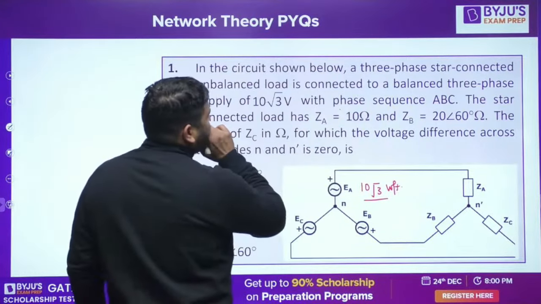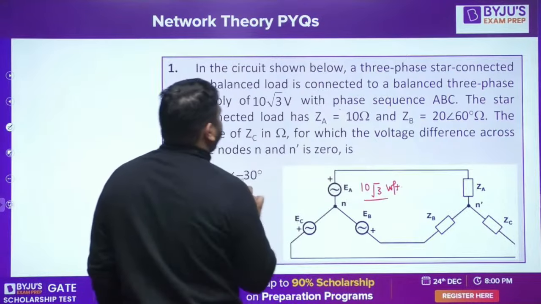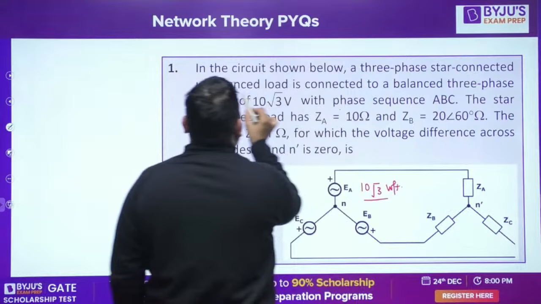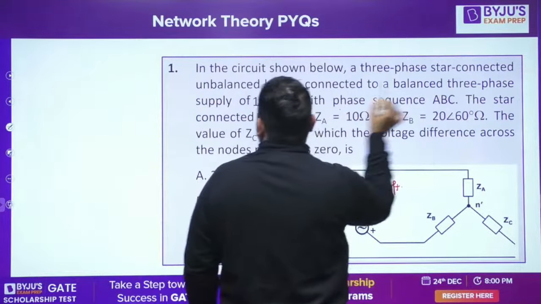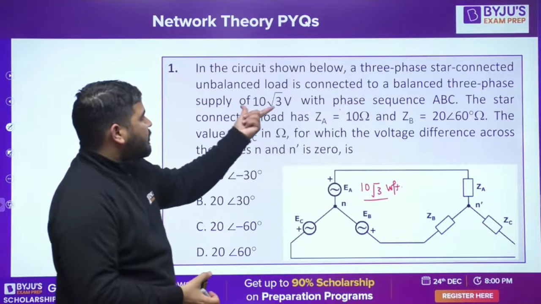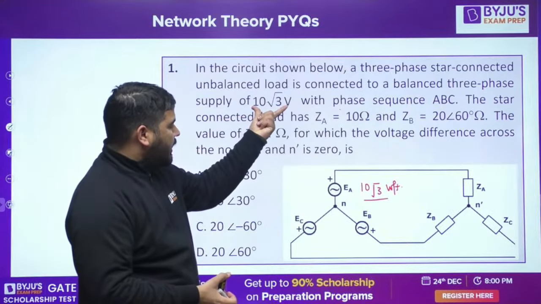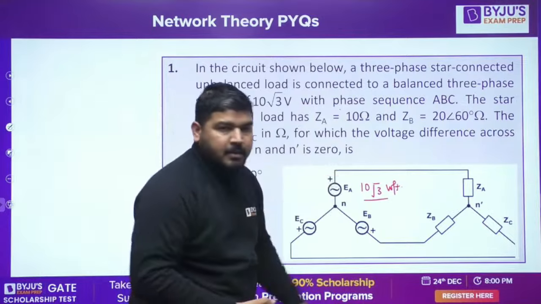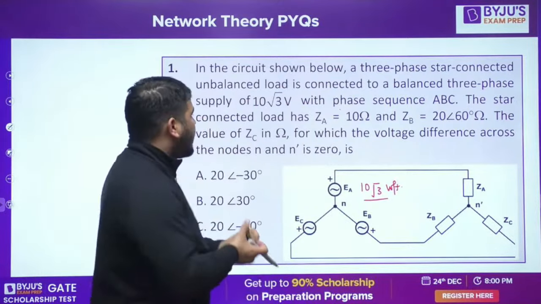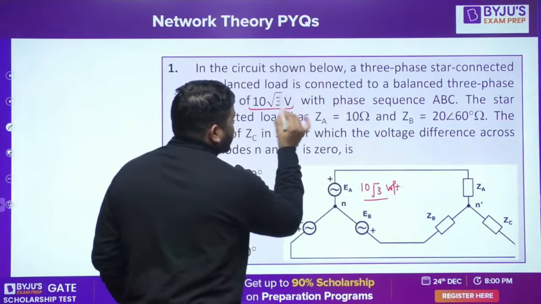Since it is not given that this is the phase voltage, it is only given that a 3-phase star connected unbalanced load is connected to a balanced 3-phase supply of 10√3 volt. It means it is not necessary that 10√3 is the phase voltage. It might be the line voltage, because if nothing is provided, then we have to assume that this is the line voltage.